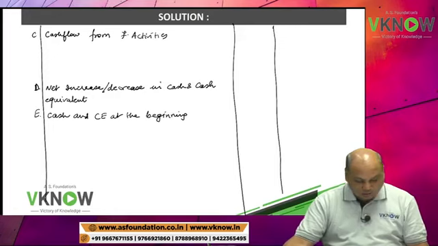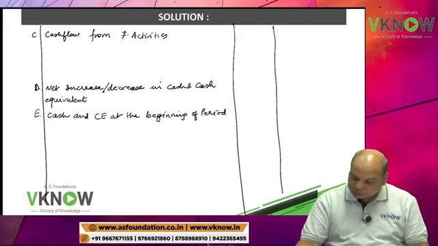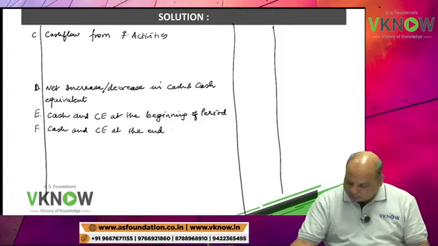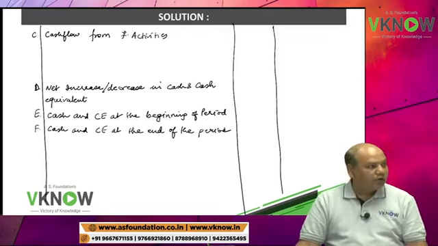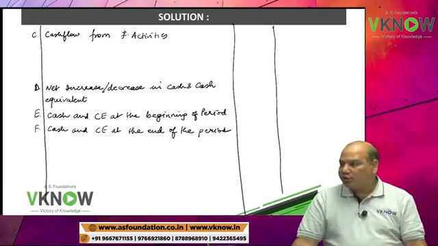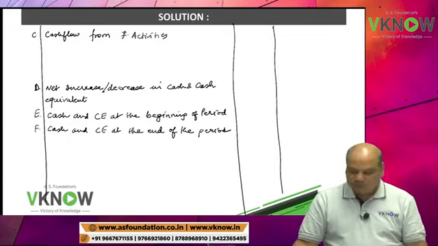Point F, cash and cash equivalent at the end of the period. So this is the format for direct method.